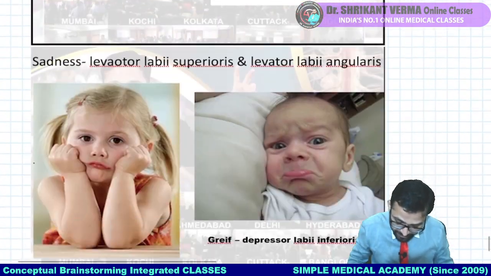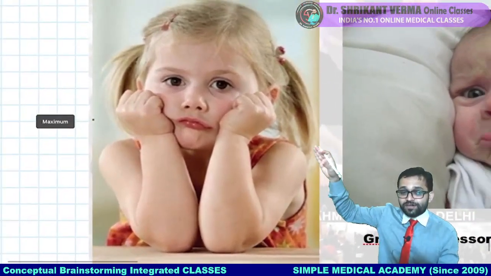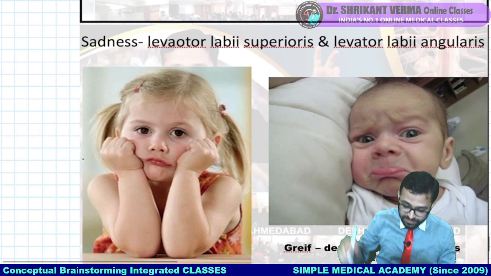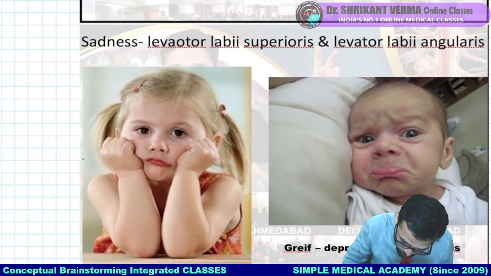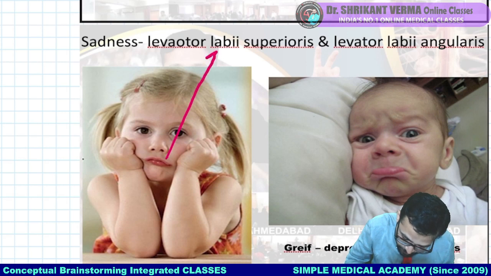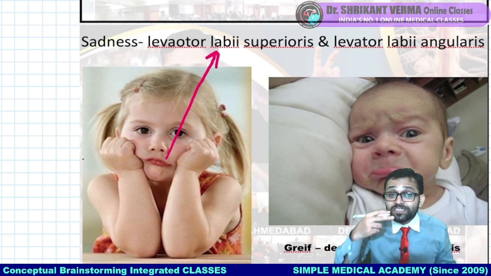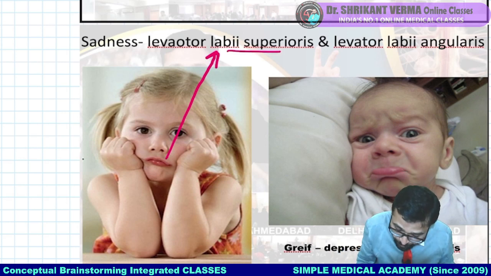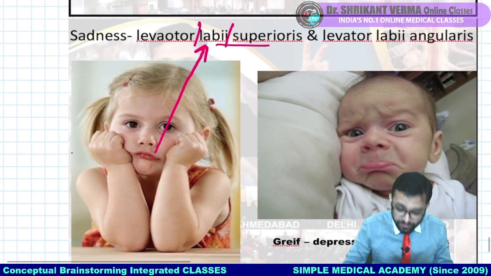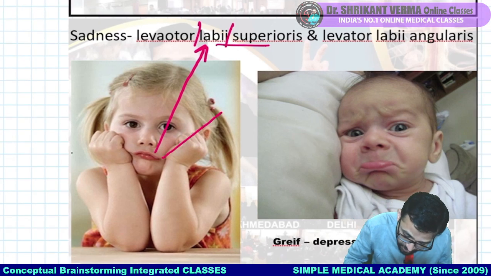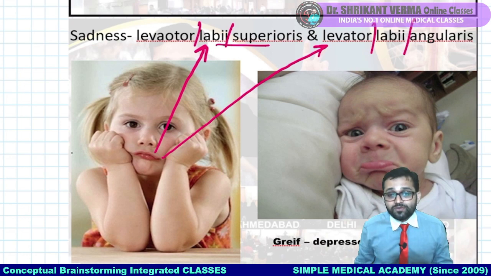And in the same way, sadness. You can see the boyfriend and the girlfriend. The girlfriend is sad. Which is the sad muscle? Yes, levator labii superioris. Can you see the upper lip is going upward? Which muscle is responsible? Levator. It is causing elevation of the upper lip. So break the name and get the idea. And also the levator anguli oris. Can you see the corner of the mouth is going upward?